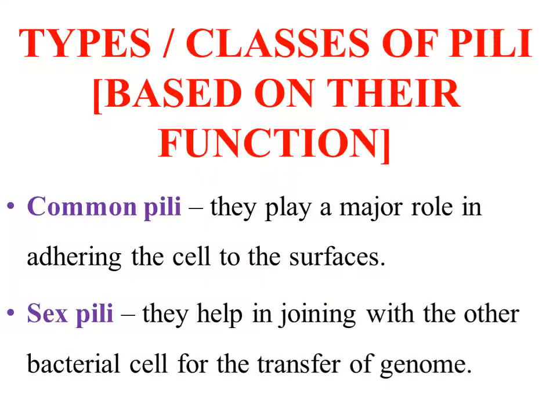Types and classes of pili. This classification is based on their function. Number one, common pili. They play a major role in adhering to cell surfaces. This also means adhering to a solid surface or to another bacterial cell surface. And number two is sex pili. These pili play a major role in joining with another bacterium and transferring the genome to that bacterium. Sex pili play a major role in the conjugation process.